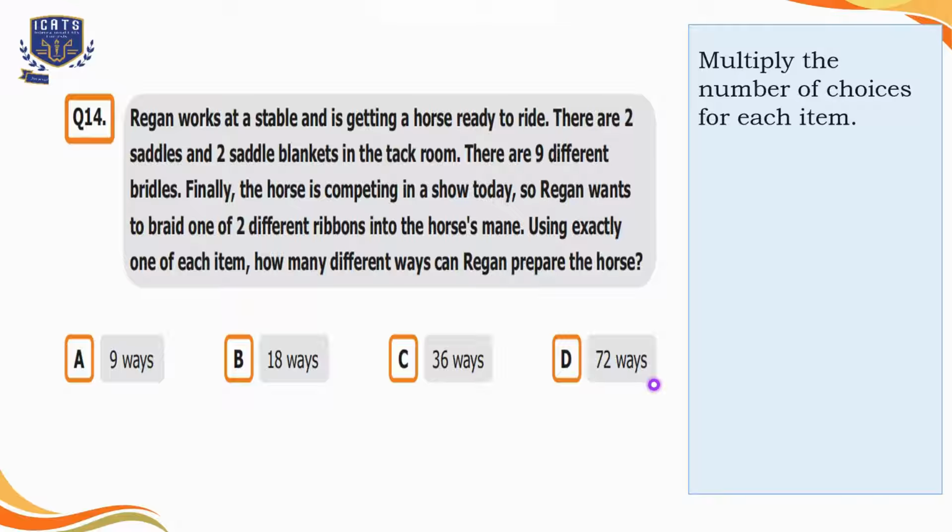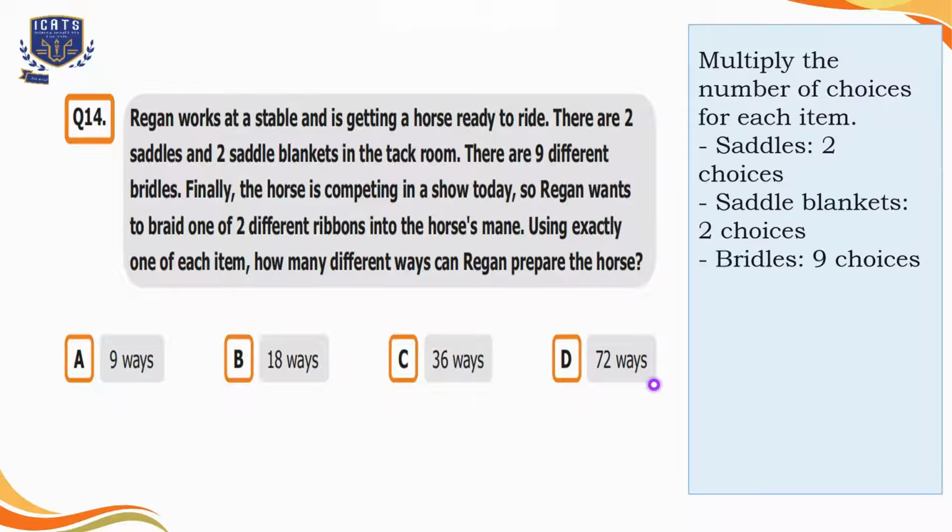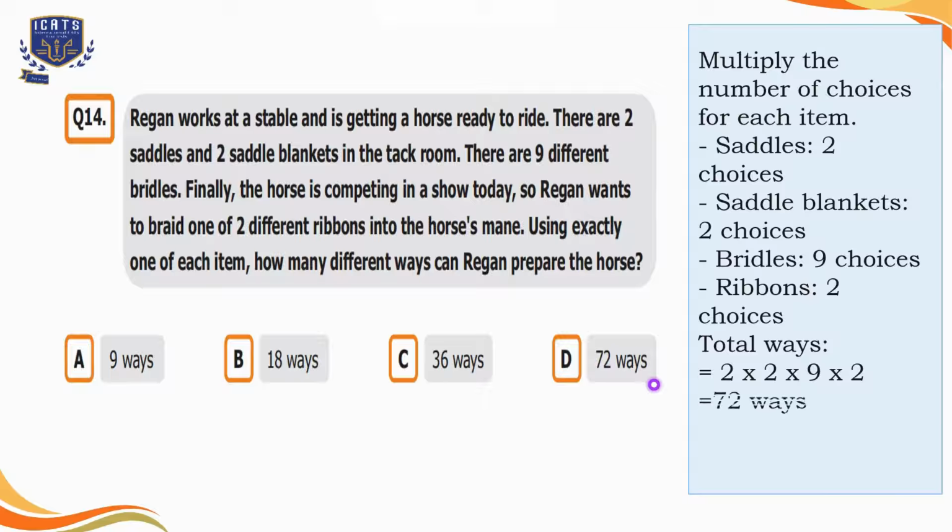So we will multiply the number of choices for each item. There are two saddles, so there are two choices. There are two choices for saddle blankets, 9 choices for bridles, and 2 choices for ribbons. So when we multiply all these four numbers, the total is equal to 72 ways. So we'll select option D here. He can prepare his horse in 72 different ways.